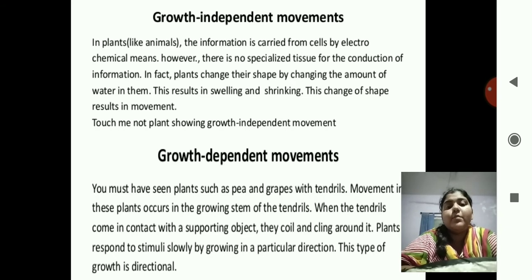Now growth dependent movements. You must have seen plants such as pea and grapes with tendrils, correct, the climbers. Movement in these plants occurs in the growing stem of tendrils. When the tendrils come in contact with a supporting object, they coil and cling around it. We do not need to coil it around a stick or something. They automatically coil around the object they find. So plants respond to the stimuli slowly by growing in a particular direction. This type of growth is directional.